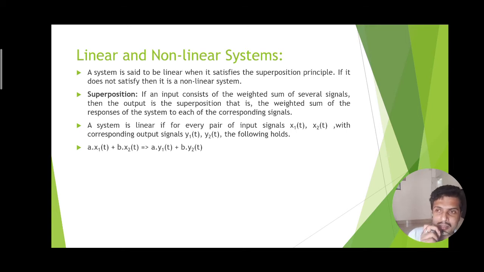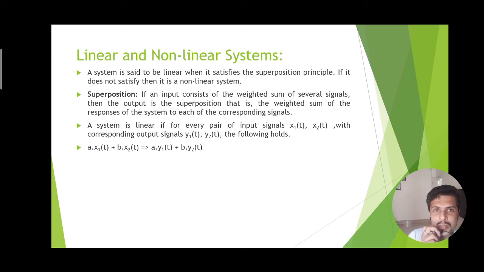Then if the algebraic summation of the weighted inputs, suppose a times x1(t) and b times x2(t), are added simultaneously to the system, they are not mixing with each other. Therefore, after processing the inputs, at the output we should get the weighted sum of corresponding outputs.